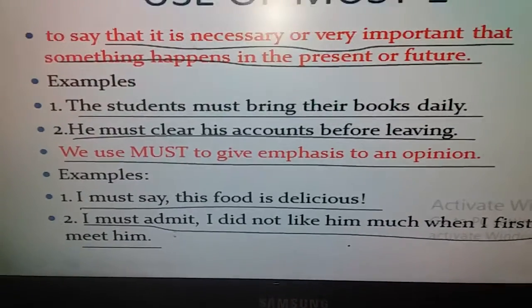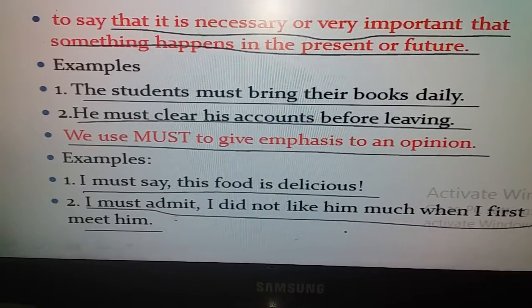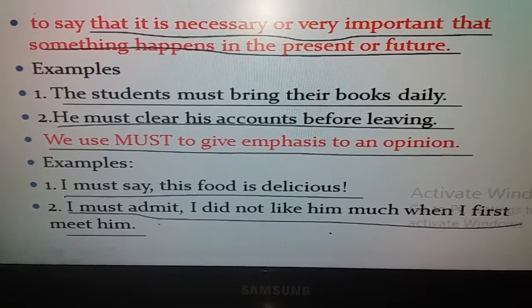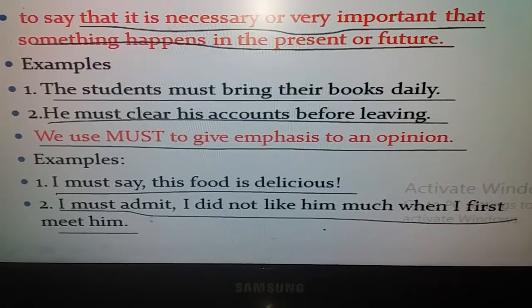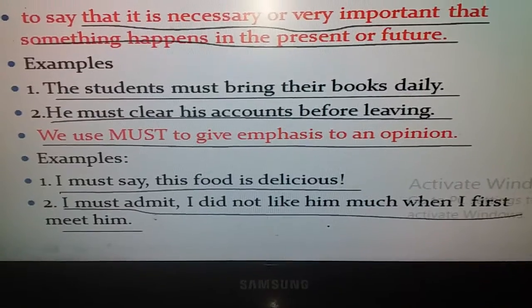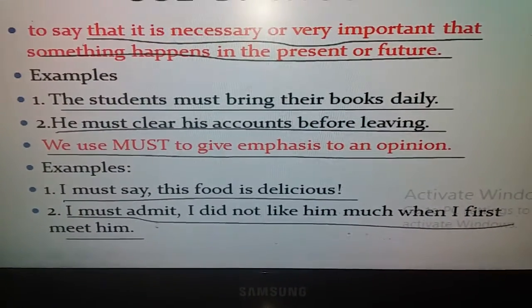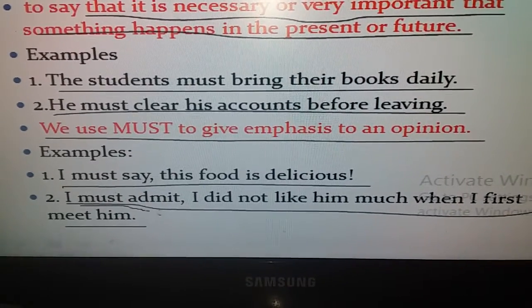Again, to give emphasis to this opinion that the speaker did not like him much when he first met him, must is used here.